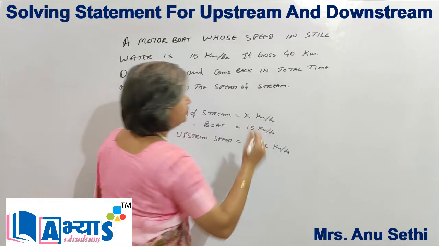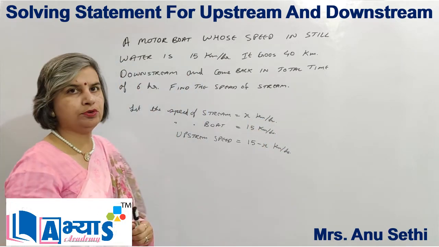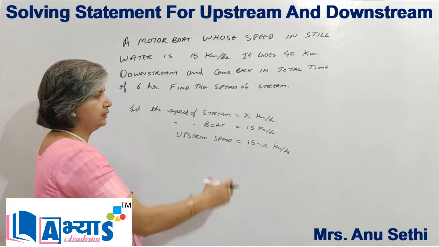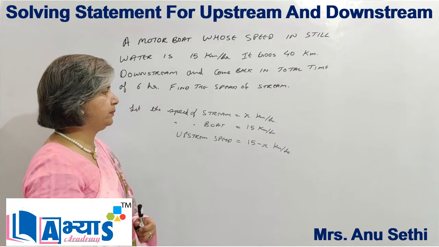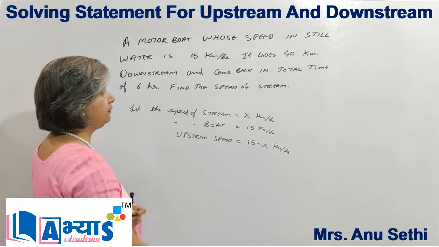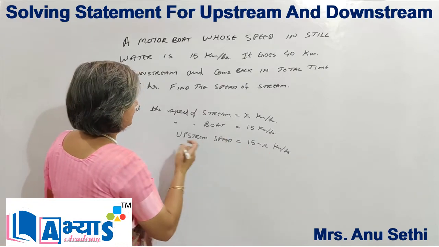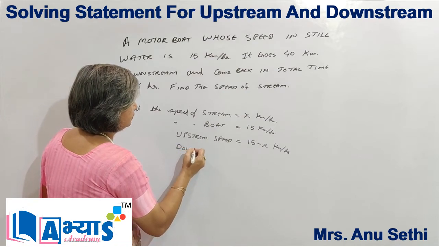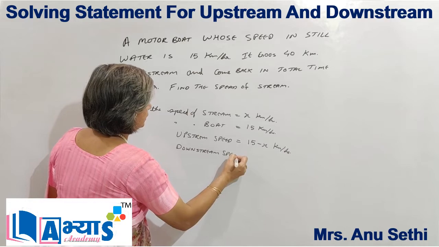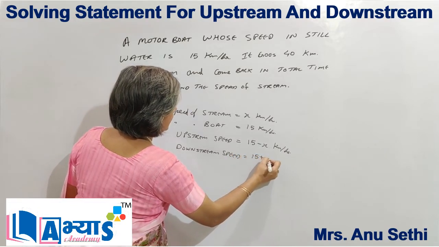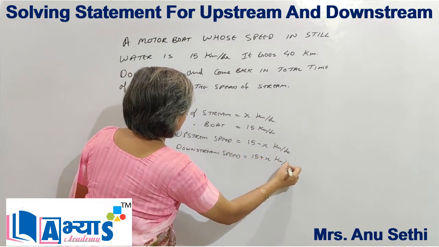Because when the boat is going upstream and the river is pushing the boat downwards, the resultant speed will be less than the original speed. So we will subtract x from 15 and it will become 15 minus x. Downstream speed is equal to 15 plus x kilometers per hour.